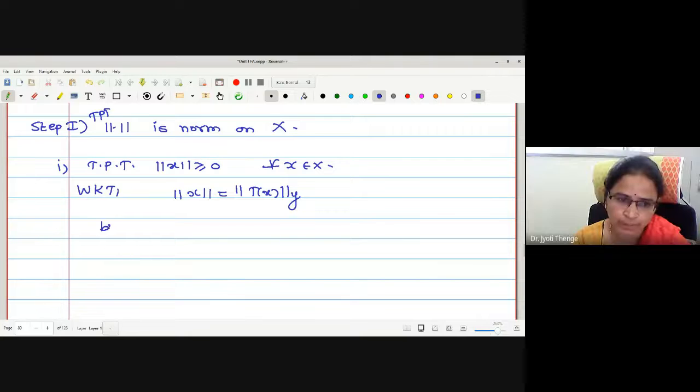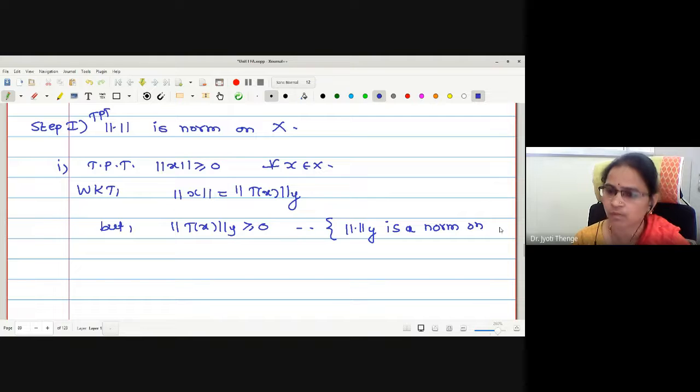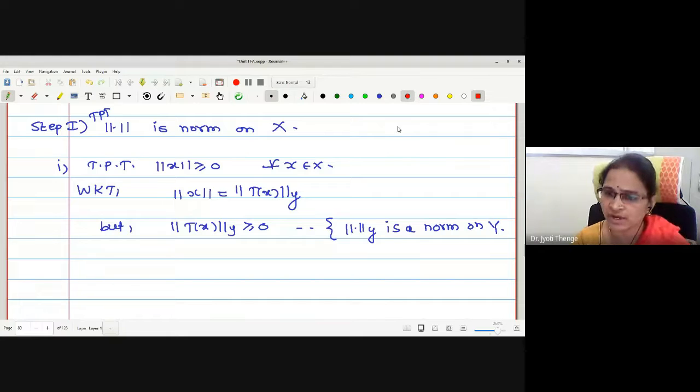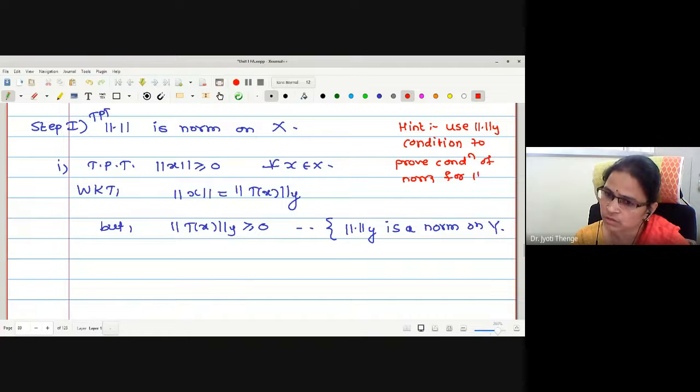Can I write norm y of T of x is greater than or equal to 0? Reason: norm y is a norm on Y. Here I will write a hint: use norm y conditions to prove the conditions of norm for this norm.